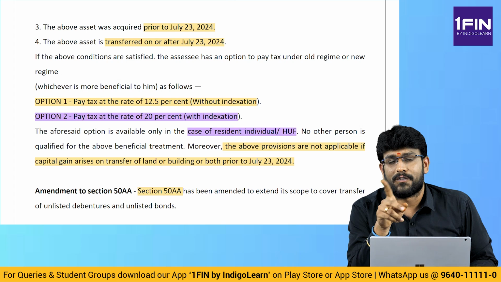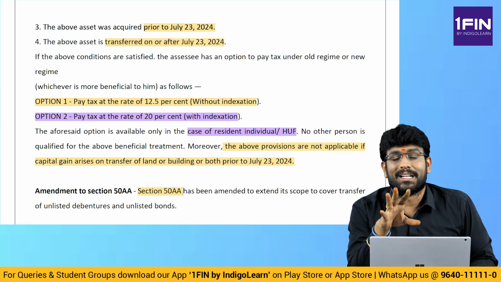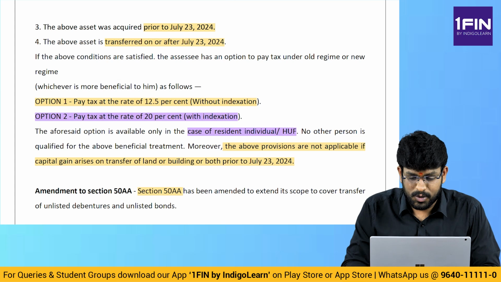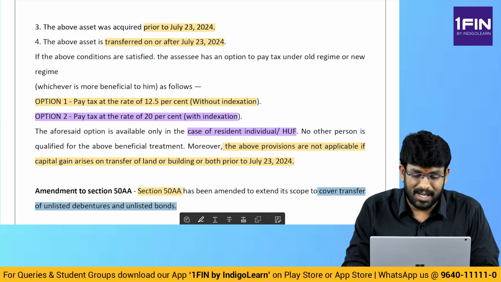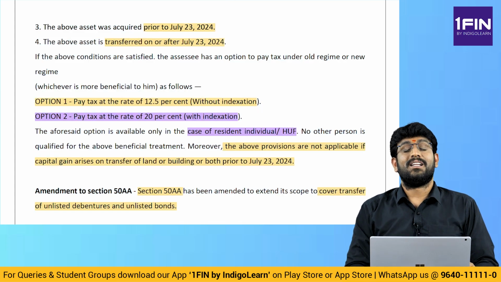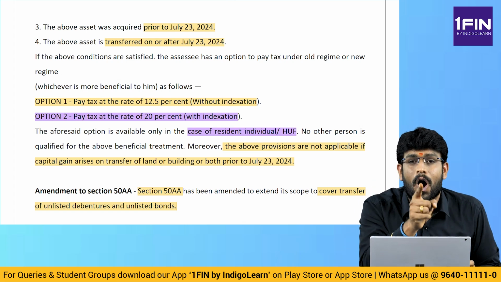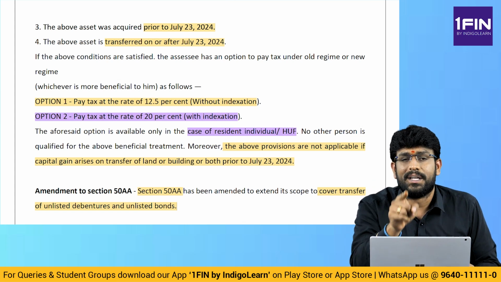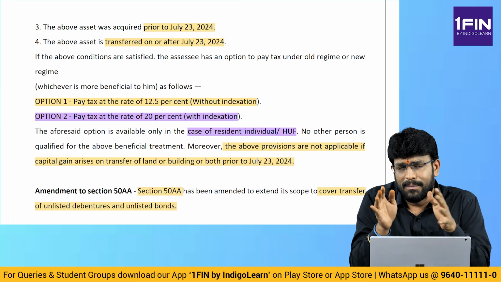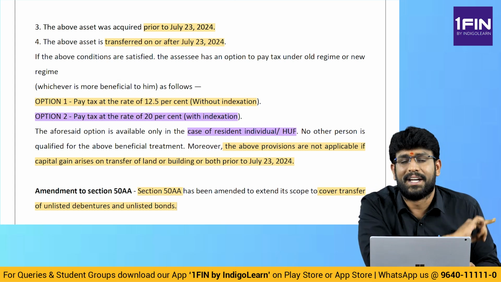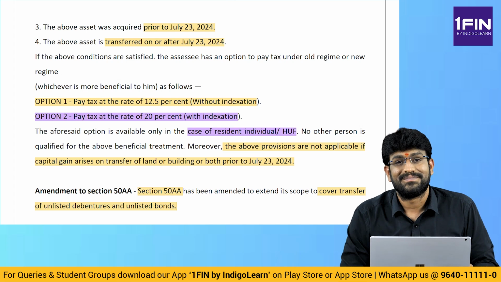Number 2, units of specified mutual fund acquired on or after 1st April 2023. Now a new point is added in that. That is, they are also covering unlisted debentures and unlisted bonds, provided they are acquired on or after 23rd July 2024. All the amendments of capital gains are with effect from 23rd July 2024 only, my dear friends. Please note that point. Next line.